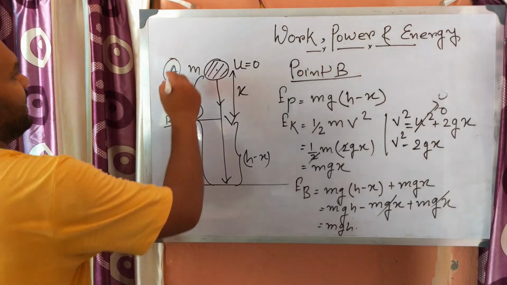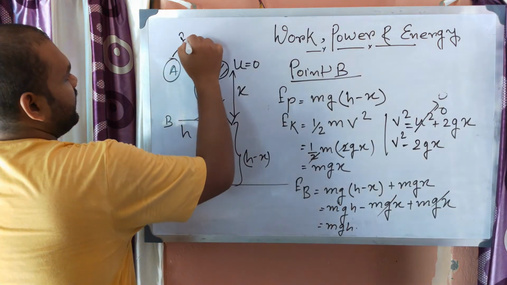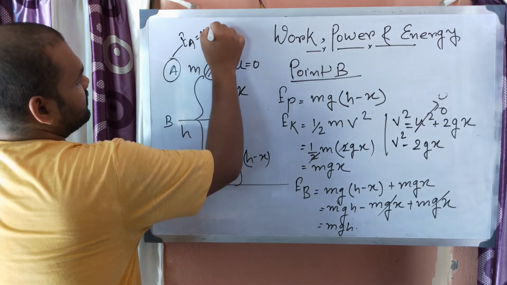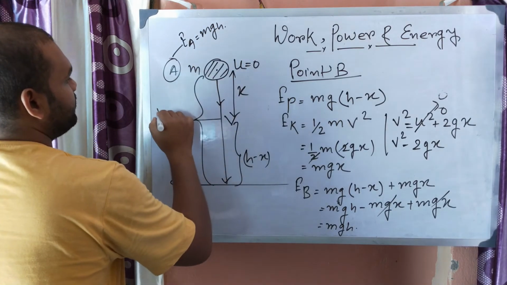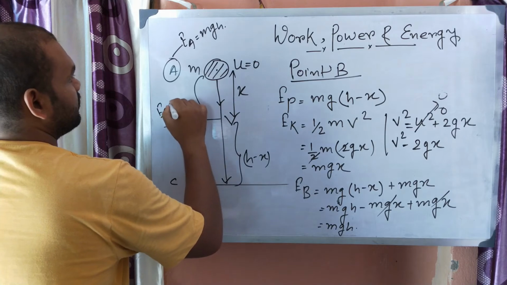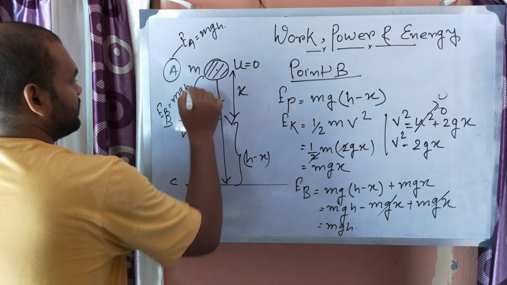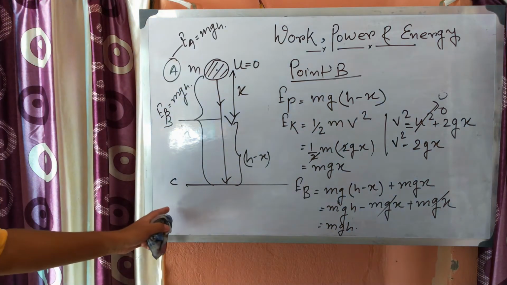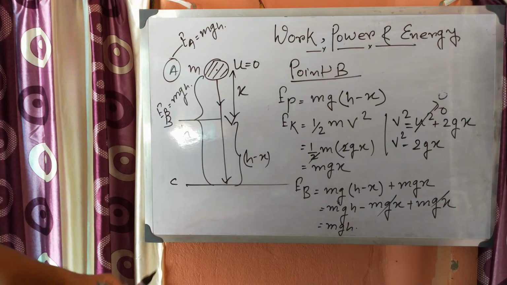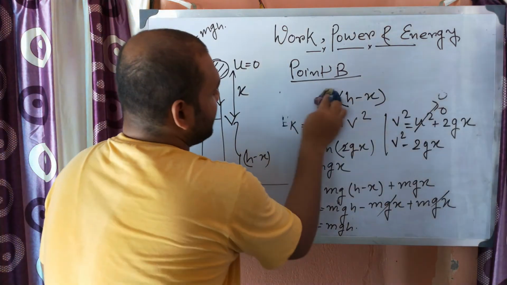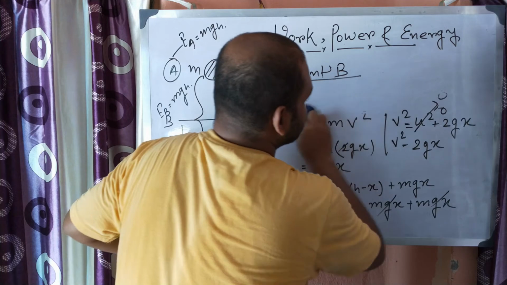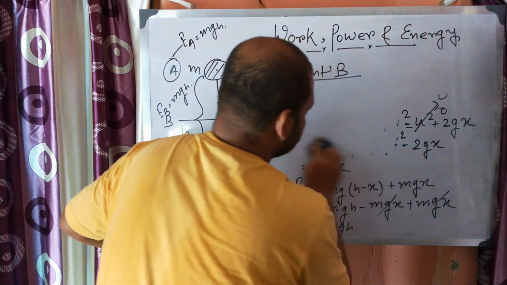So at point A, EA was mgh. What is EB? mgh. So let us find the velocity at C to find out the total energy at C, just above the ground.